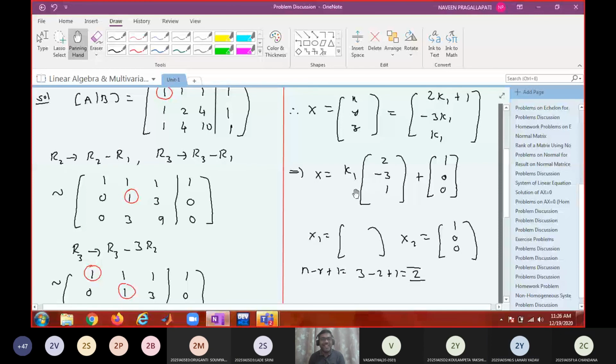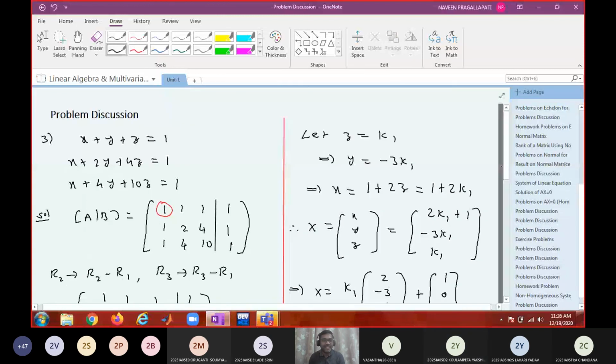Got it, sir. So what is your next solution? If I give k1 equal to 1, 2 plus 1 is 3, minus 3, 1. Is this satisfying? Does 3, minus 3, 1 satisfy? Yes, sir. 3, minus 3, 1 will satisfy each and every equation. Is that okay? Therefore, it is a solution.